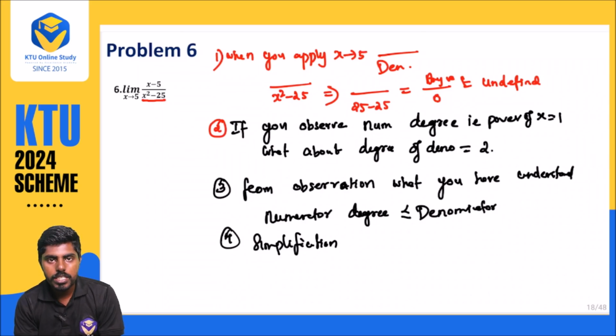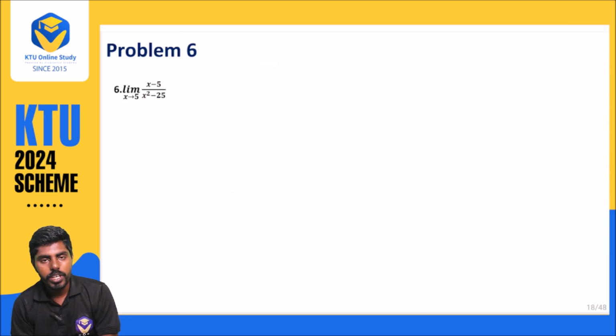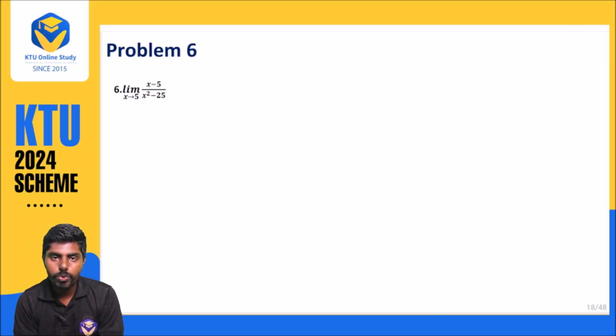When it is less, you simplify. It is a very simple method. We know that the numerator is less than the denominator, so we want to simplify.